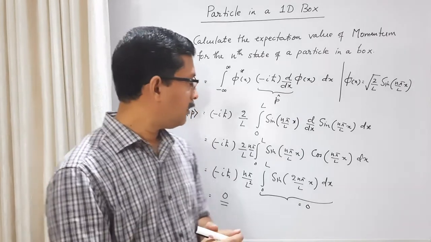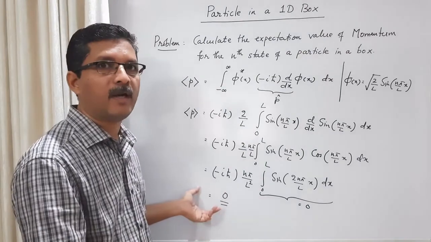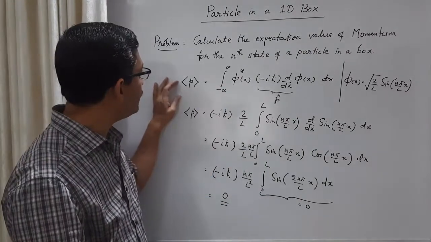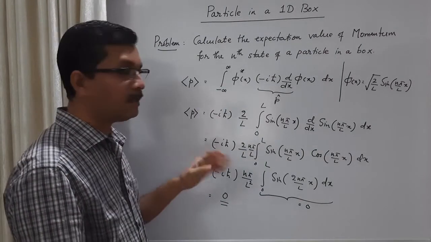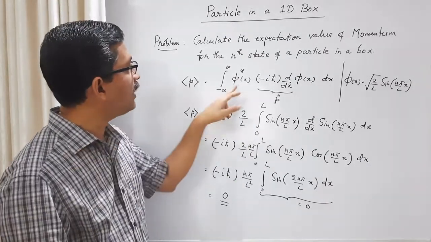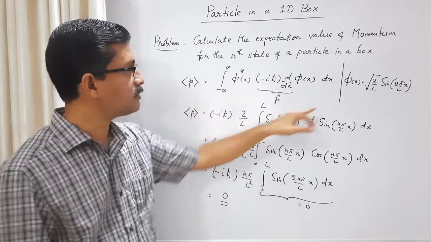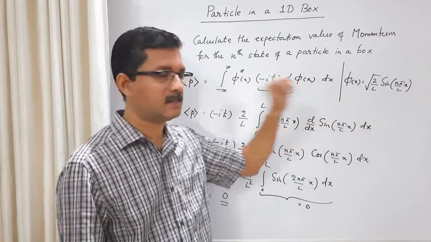Or you can think about this from the point of view of momentum eigenvalues. We calculated this expectation value of momentum, and earlier we calculated the expectation value of position, using the energy eigenfunctions. These are the energy eigenfunctions for the nth state.